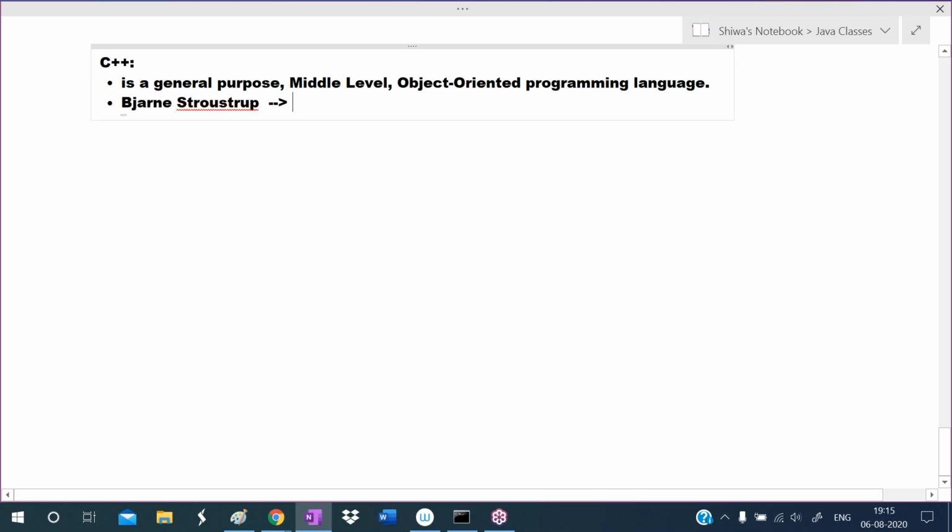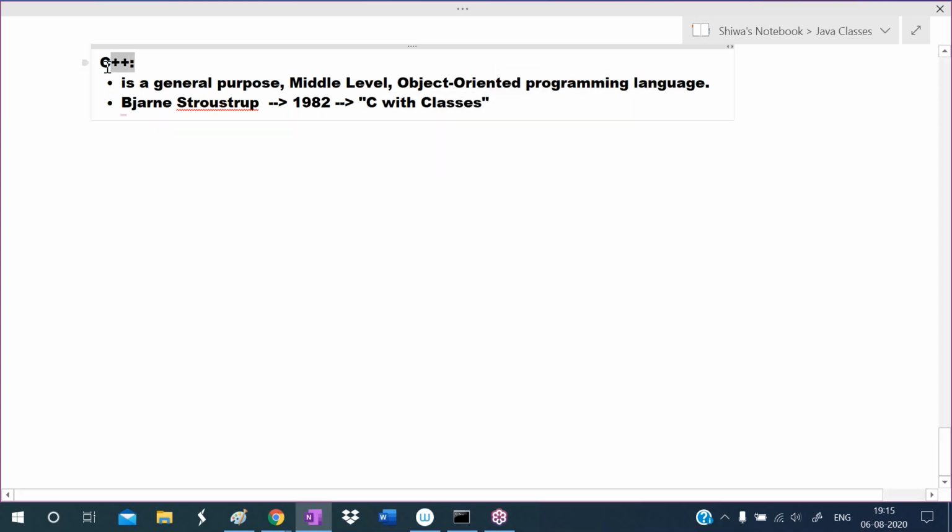Okay, so he officially released this C++ language in the year 1982. In the early 1980s, the C++ language was released. Initially they didn't give the name C++. Initially they gave the name C with classes.